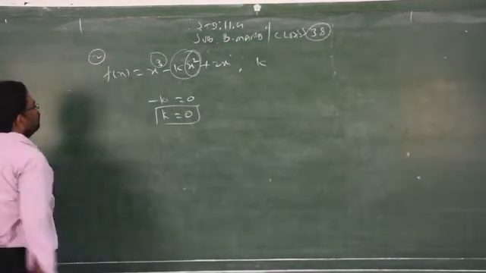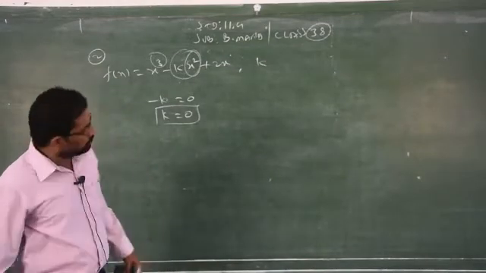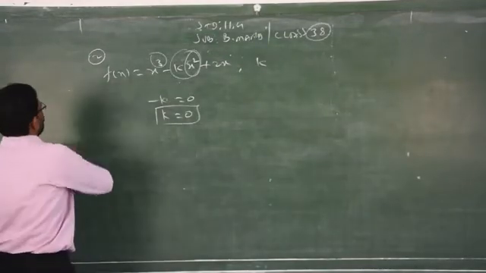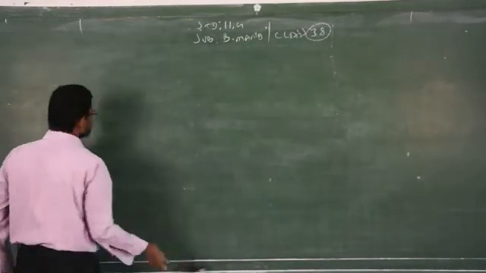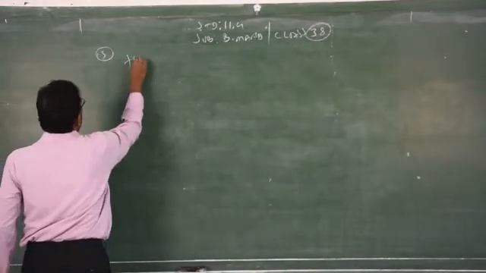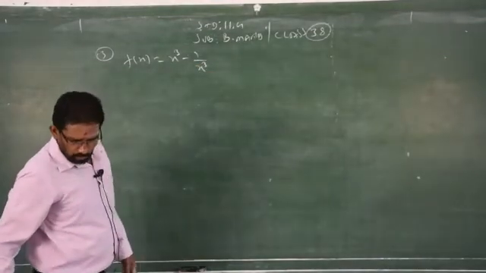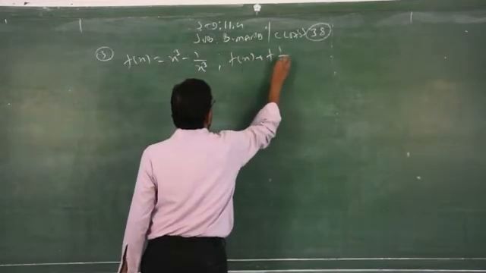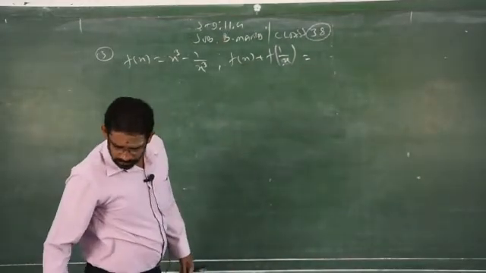Now, question number 3. This was question number 2. Then question number 3. If f of x is equal to x cube minus 1 by x cube, so that f of x plus f of 1 by x is equal to 0.